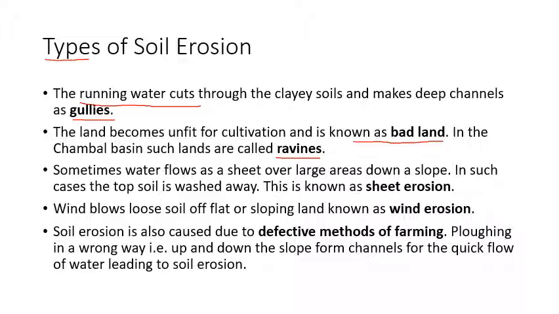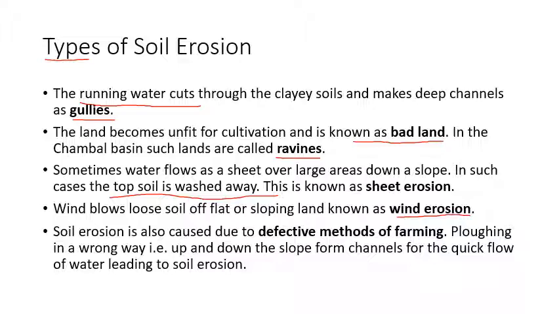After that, sheet erosion. Water flows as a sheet over large areas down a slope, and then what happens? The top layer, the topsoil is washed away, and therefore it is known as sheet erosion because it takes place on a wide area. After that, the wind activity causes erosion, that is called wind erosion. Now this type of erosion is quite active, or we may say prominent, in desert areas of Rajasthan.